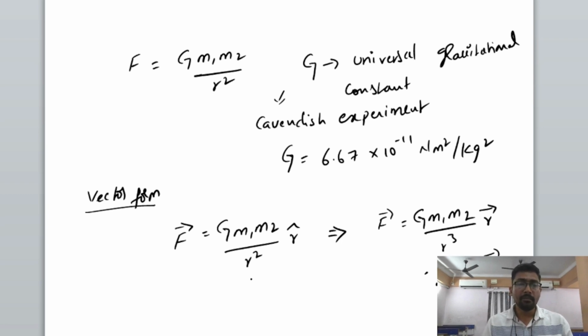If multiple masses are there and these multiple masses are exerting gravitational force, then the gravitational force will become the net sum of all the forces acting on a body.